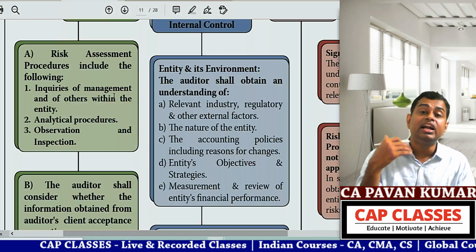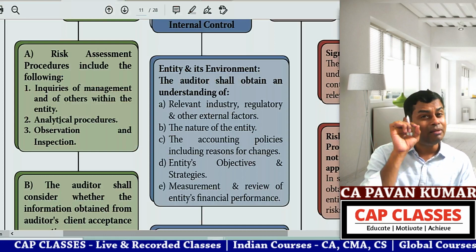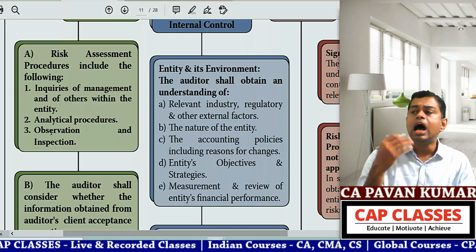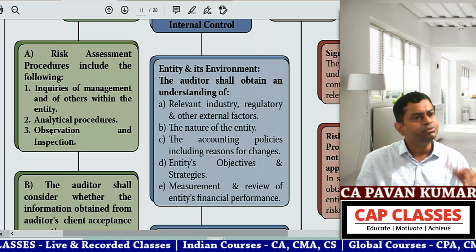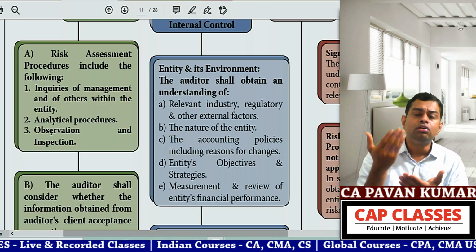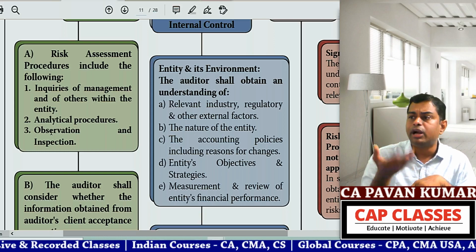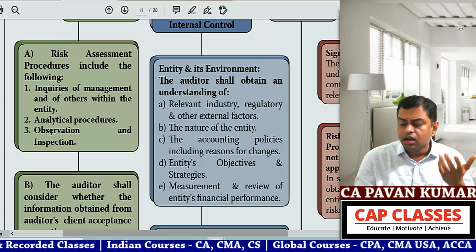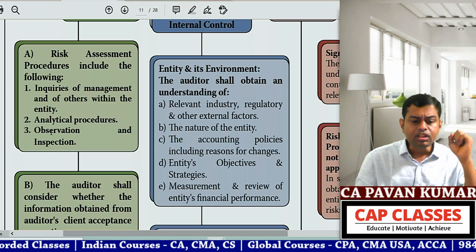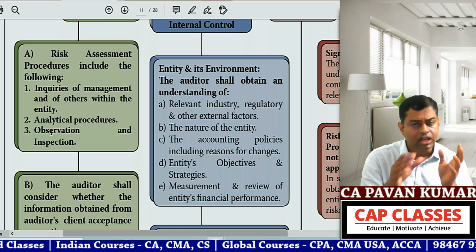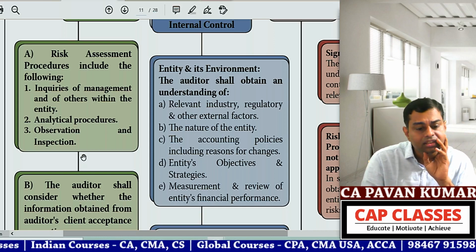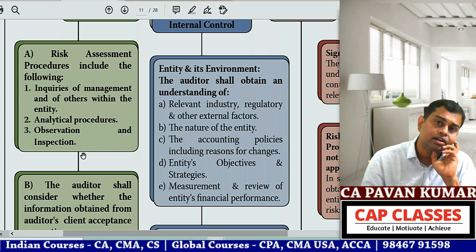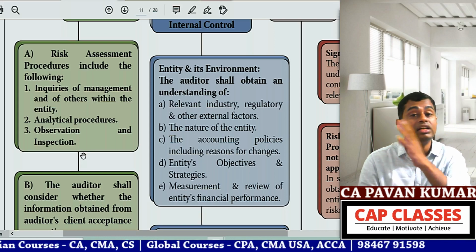Inquiries of management and others within the entity. Second one is analytical procedures. Third one is observation and inspection. Observe the operations. Get the relevant documents and read them, like memorandum of association, articles of association, then board resolutions, shareholder resolutions, legal documents, communication with stakeholders, all these things. Get the papers, inspect and observe what is happening in the company.